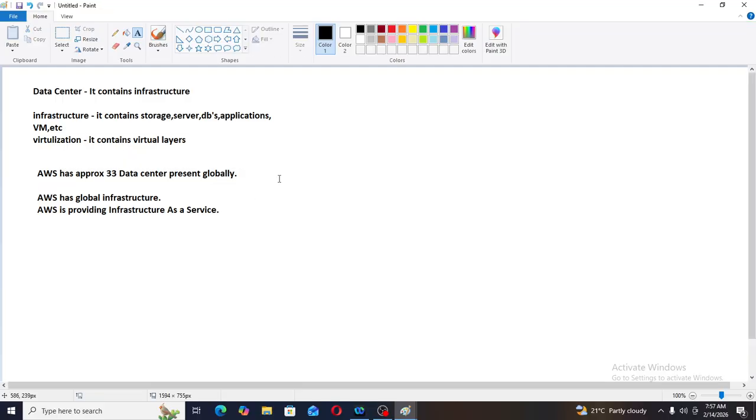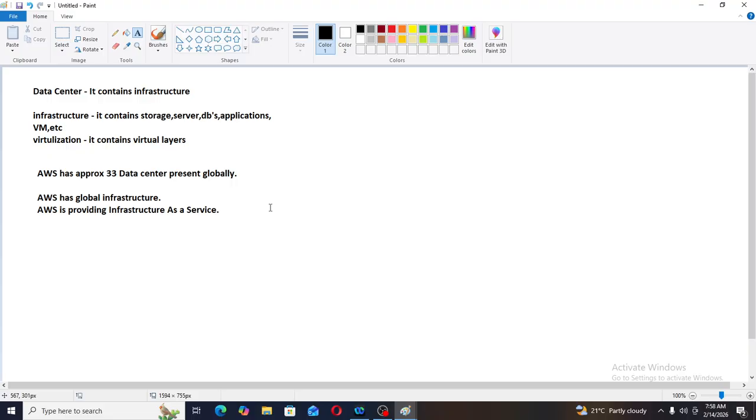Now, if I want to run a company, I just need to ask AWS to provide a service, which is infrastructure as a service. For example, if I am running a company and I require a website, or storage, network or virtual machines to store data, or space, like S3 in AWS, all these things will be provided.